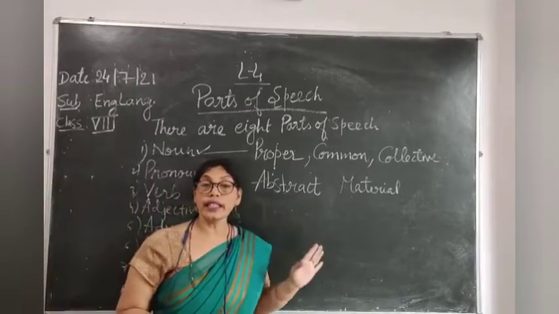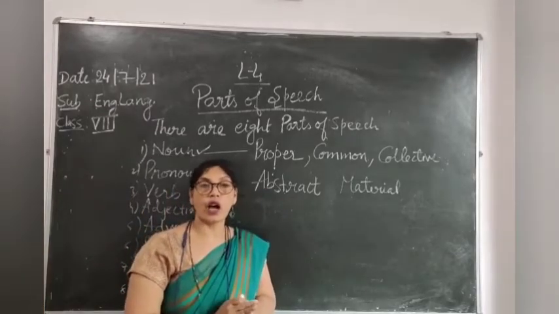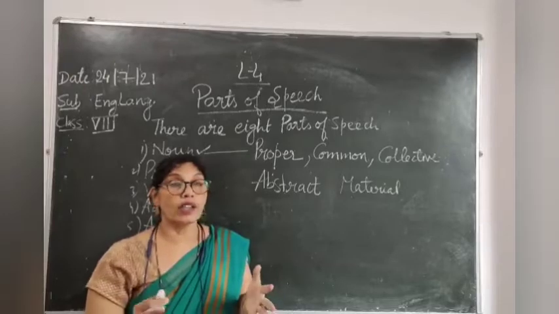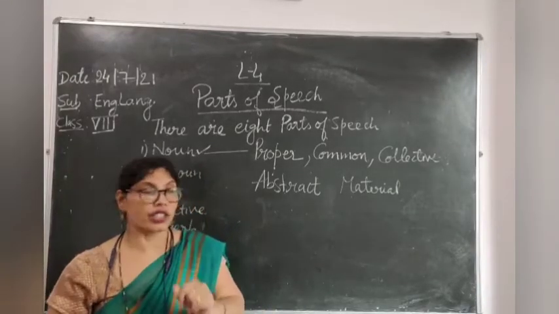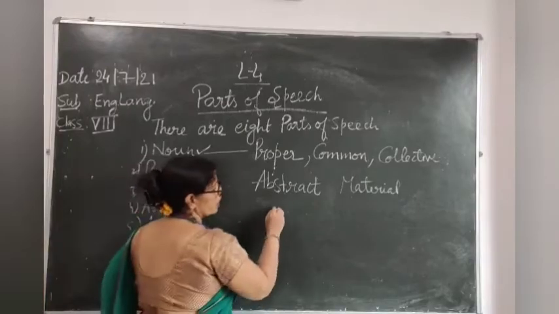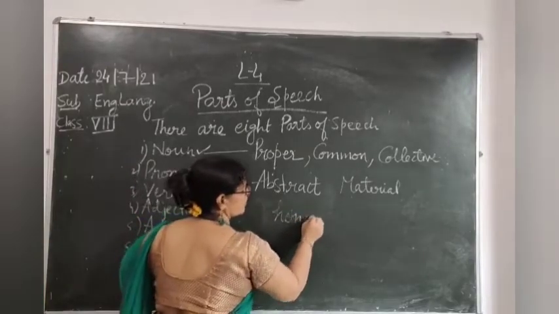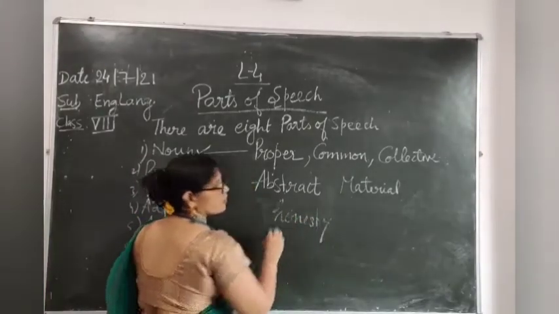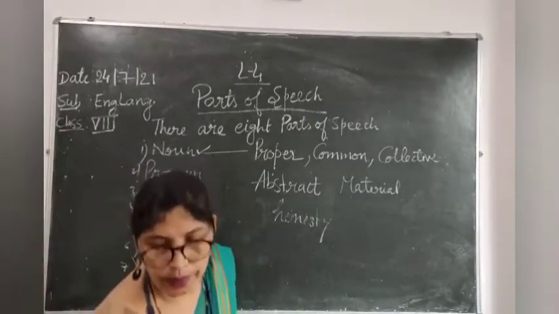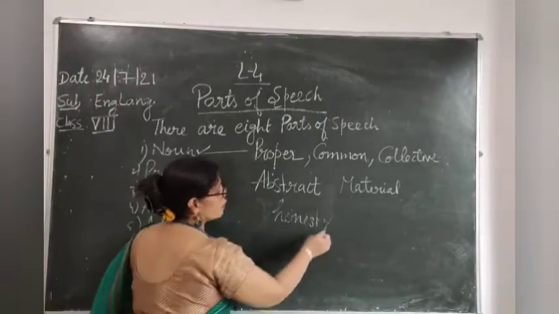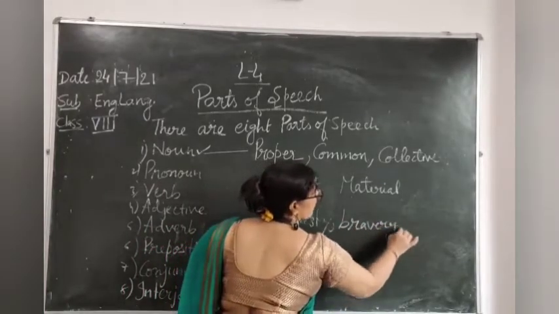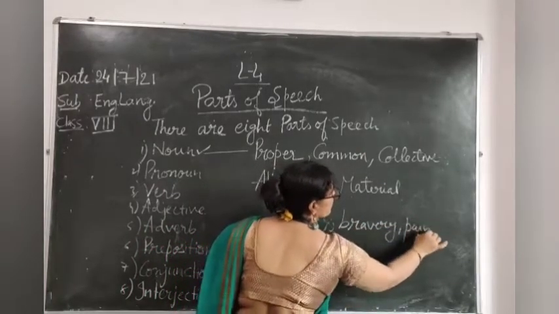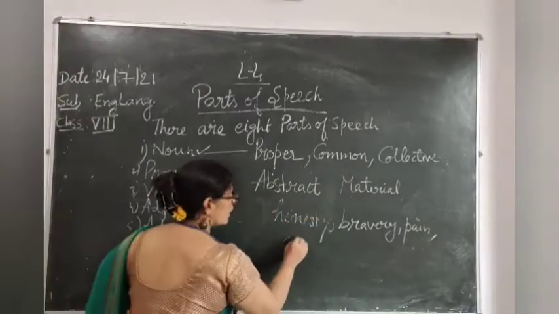An abstract noun is a noun which we cannot see or which we cannot touch. For example, honesty. Can you see the honesty? No. Bravery. Pain. Childhood.